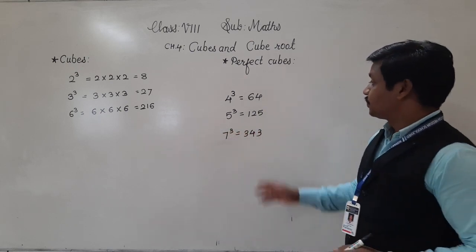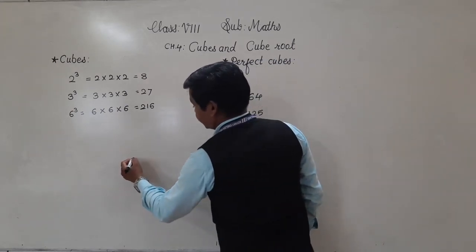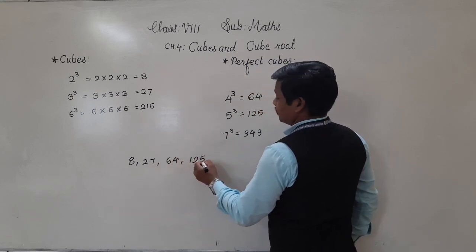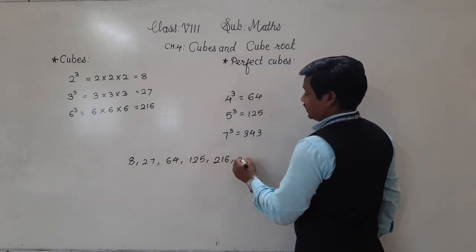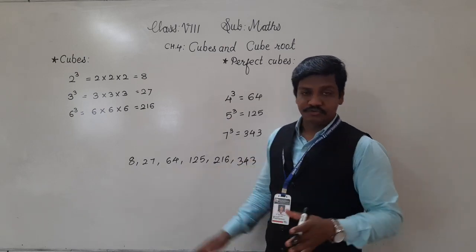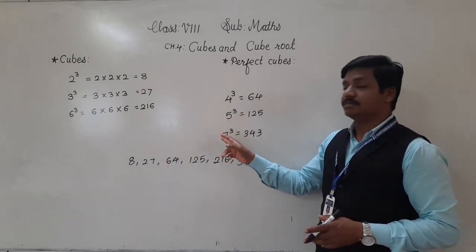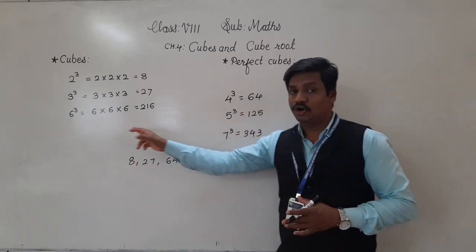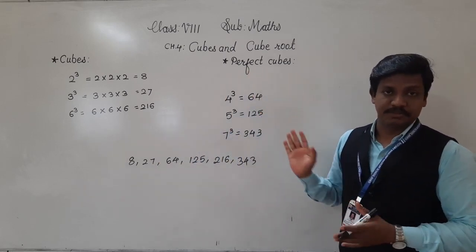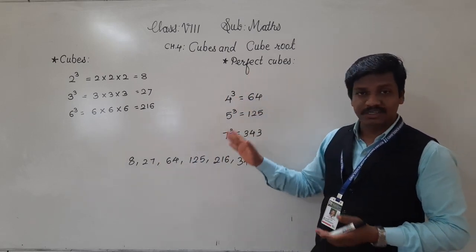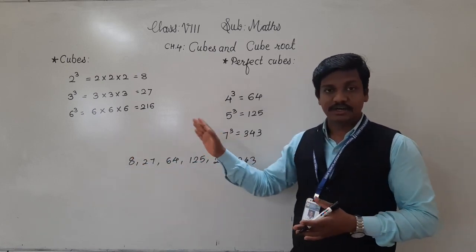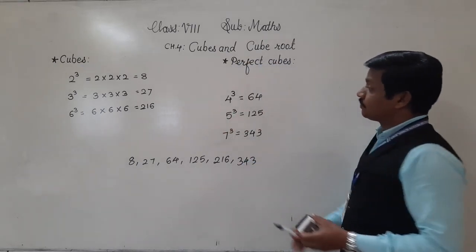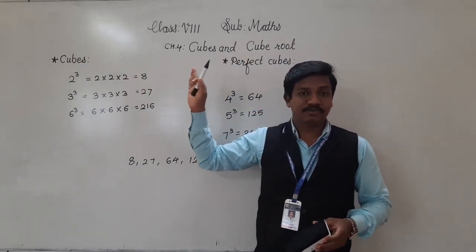Such numbers, 8, 27, 64, 125, 216, 343, which are cubes of natural numbers, are called perfect cube numbers. That's why they are called perfect cube numbers. Understood? So this is about cubes and perfect cubes.